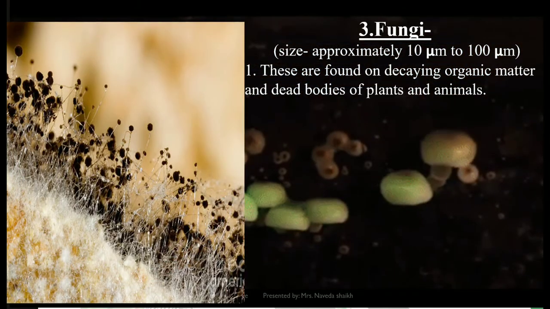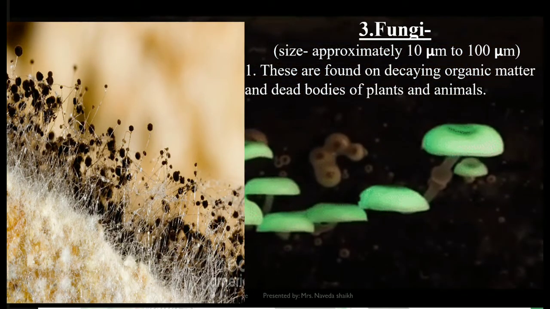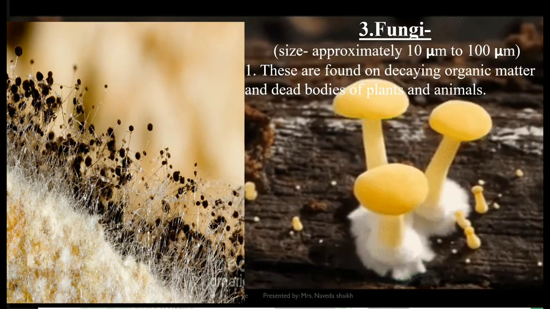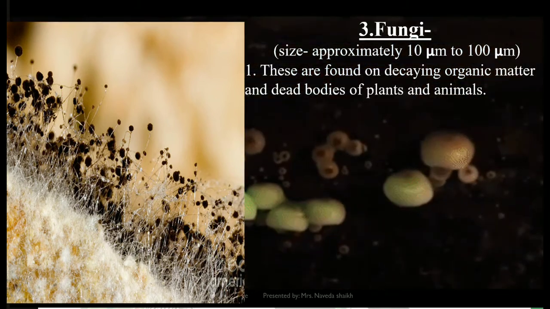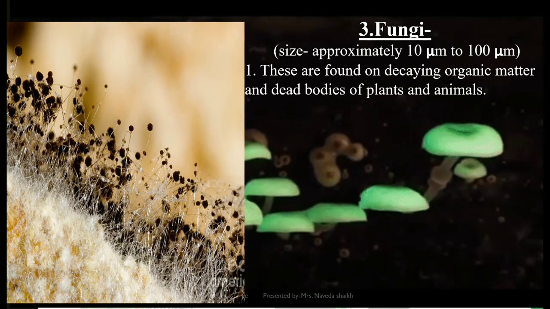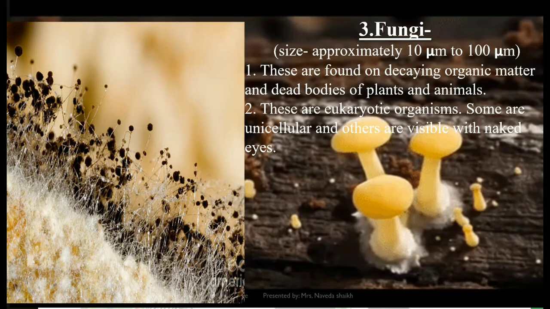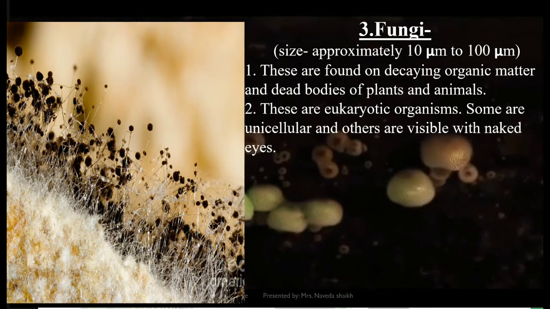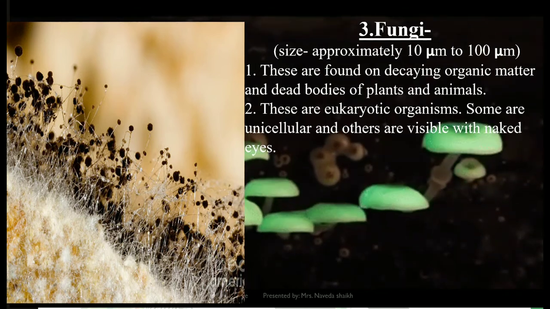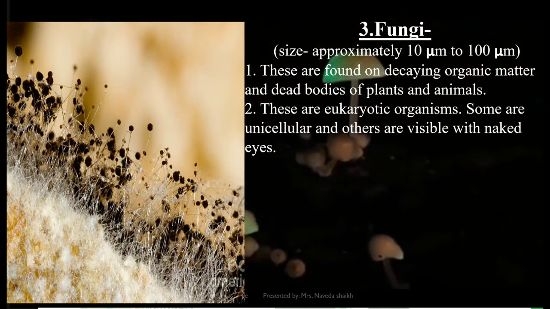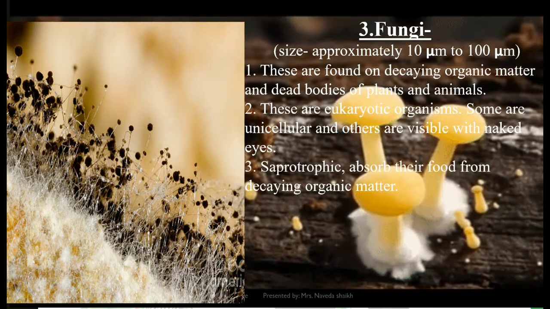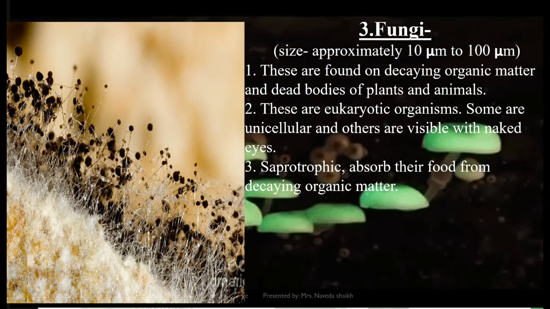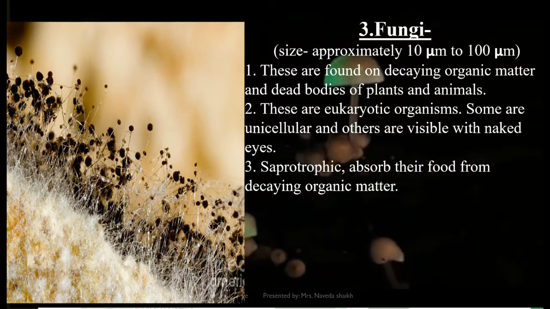As we all know, mushrooms or the molds that you see on the eatables in your house, or on pickles, are nothing but fungus. Okay, so they are saprotrophic. They absorb their food from decaying organic matter. They reproduce sexually and asexually by cell division or by budding. Here you can see how they reproduce by simple cell division, or by budding.